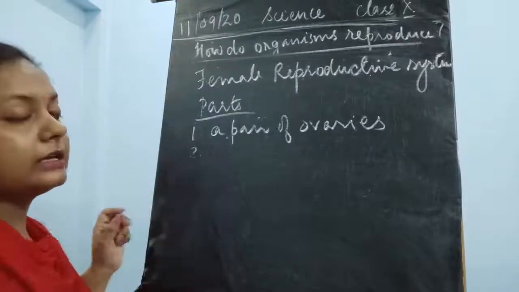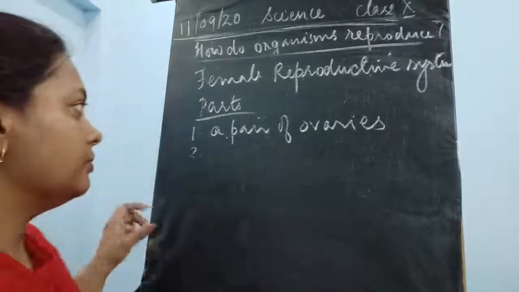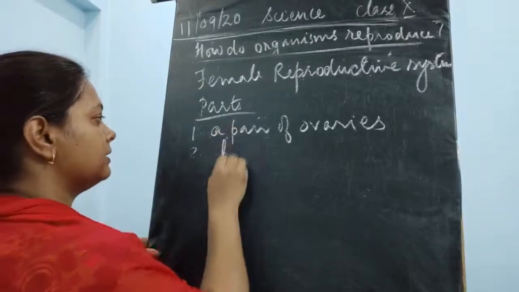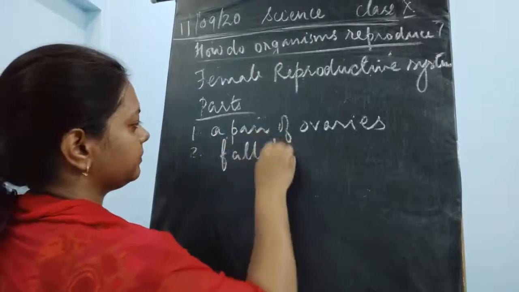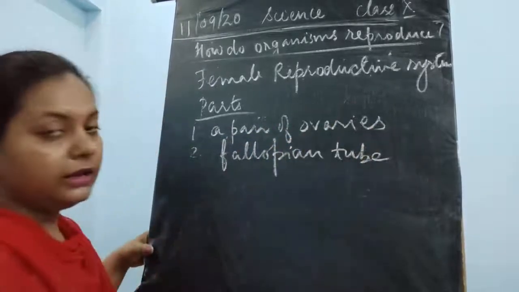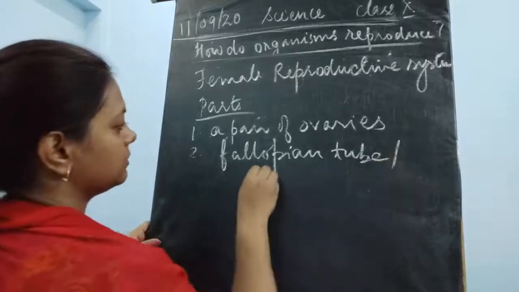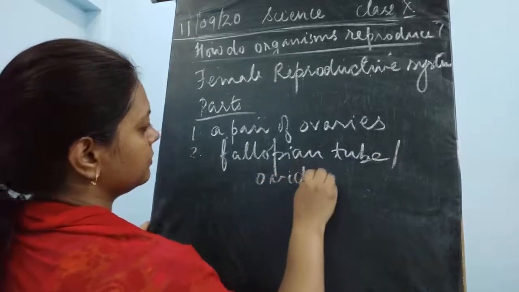The second part of the female reproductive system is the fallopian tubes, also known as oviducts.